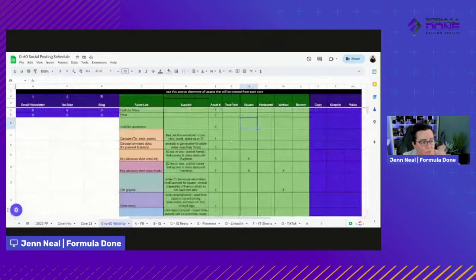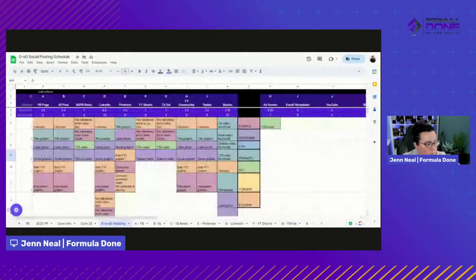So okay, carousel is obviously going to be in square format. And we don't need a horizontal banner, but we do need copy. Oops, that would be an X. We need graphics. And then the animated one is going to be in video format, right? So by having all these things filled out, we know what formats we need for all the stuff in order for them to be able to post all the way over here.